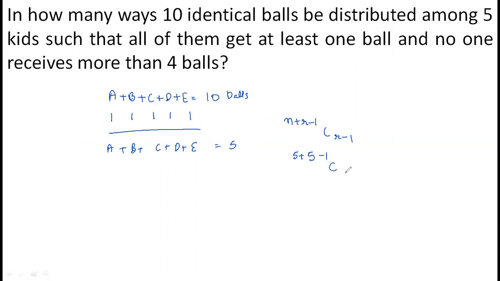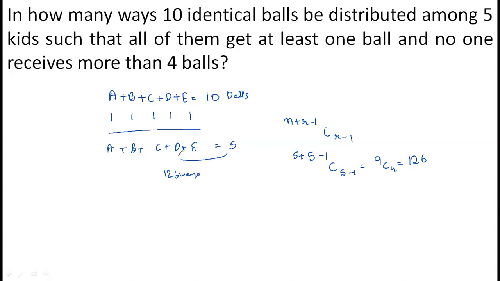So 5 plus 5 minus 1 C 5 minus 1. So 9C4, that is nothing but 126. So there are 126 ways in which these 5 balls can be distributed among them.